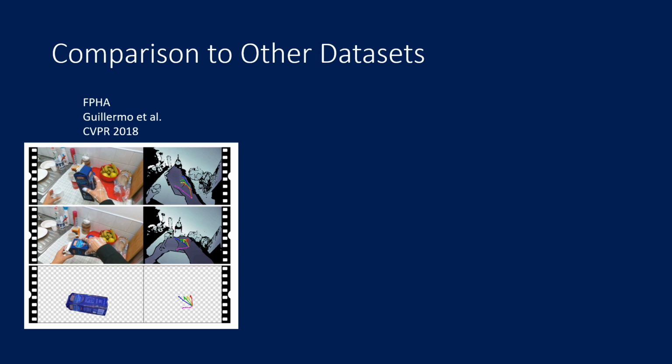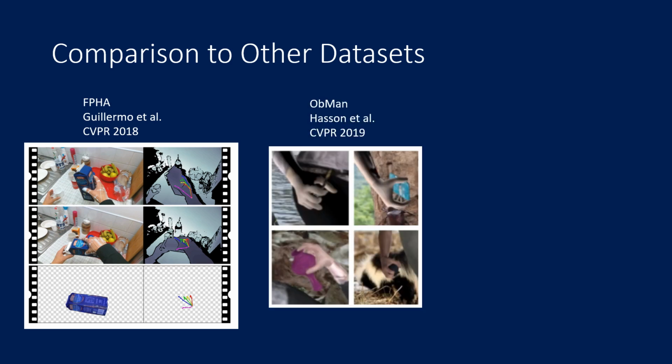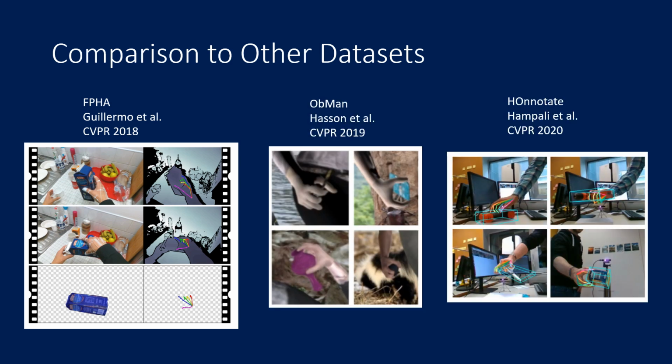The existing image-based datasets with 3D annotations for hand interaction either have markers in the region of interest, or are purely synthetic, or have only one hand without an egocentric view and action labels.